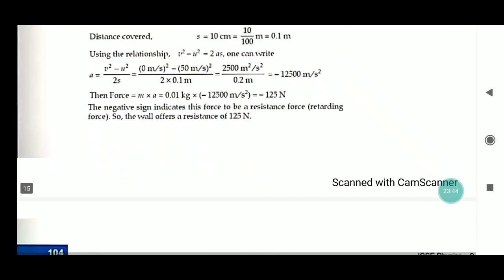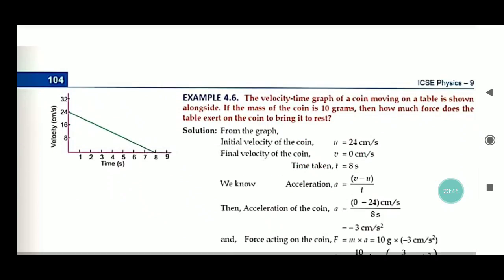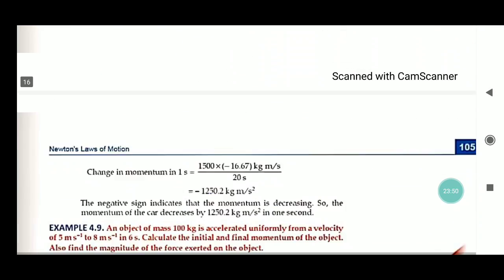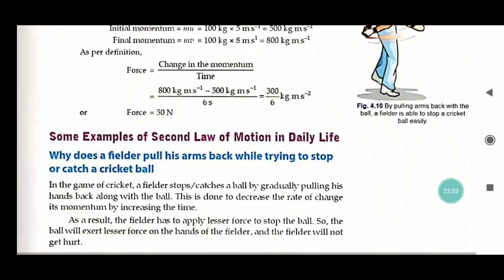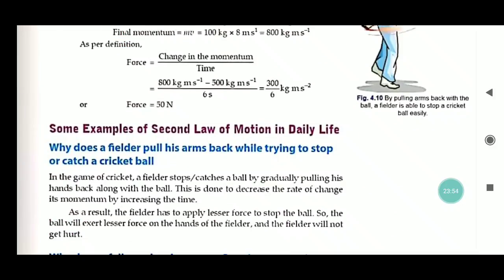There are some numericals given over here based on the equations we have read earlier. So you have to read these numericals. Now we have to read some examples of the second law of motion in our daily life.